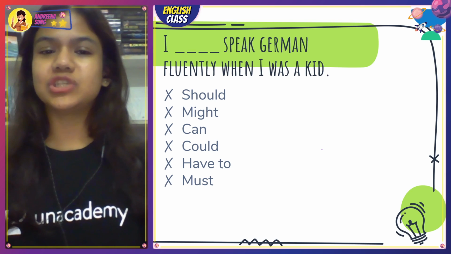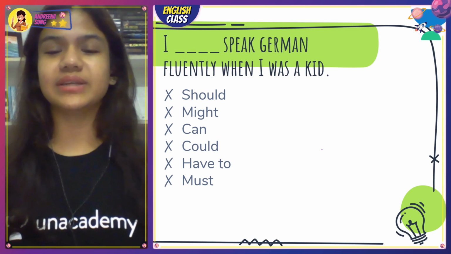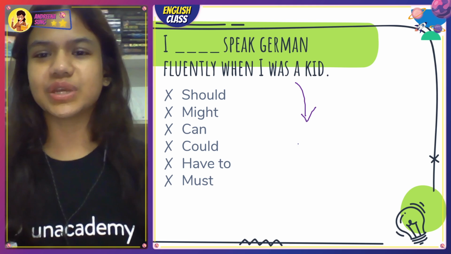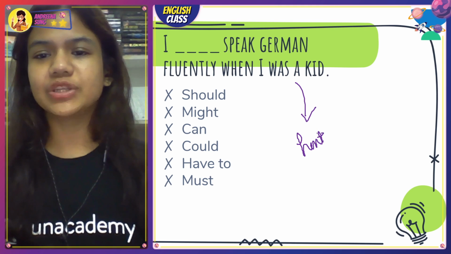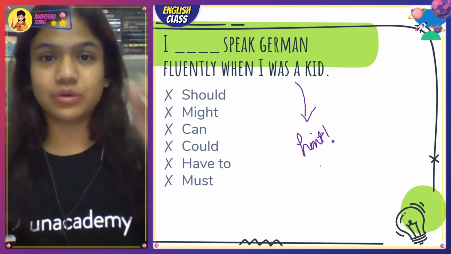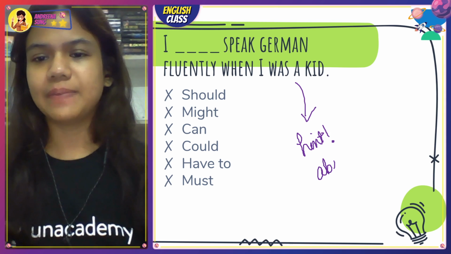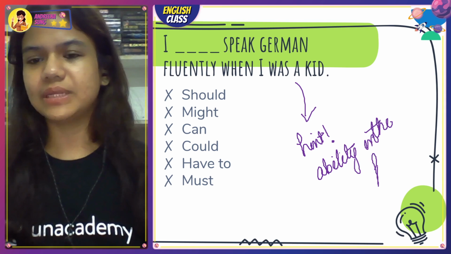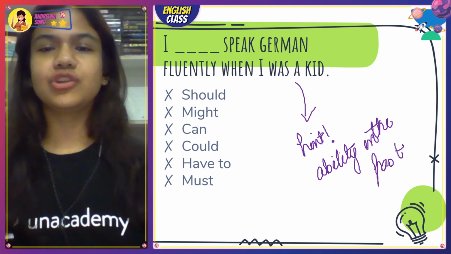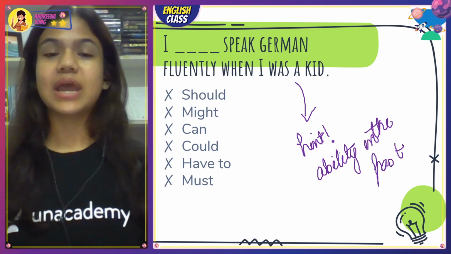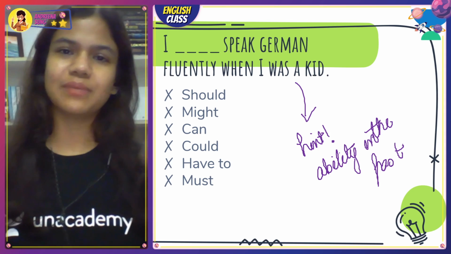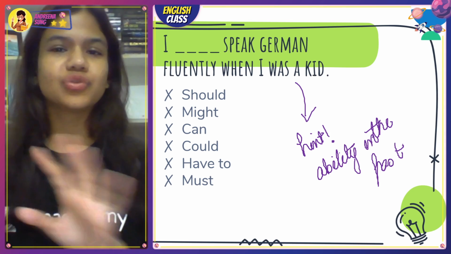I dash speak German fluently when I was a kid. Ah, when I was a kid, those glorious days. Hint is going to be think about ability in the past. Alright, now think about ability in the past tense and you would be able to figure out the correct answer. Ability in the past, should, might, can, could, have to, must. इसमें तो सारे के सारे modals ही घुसा रखे हैं options में, so you would be able to give the correct answer.